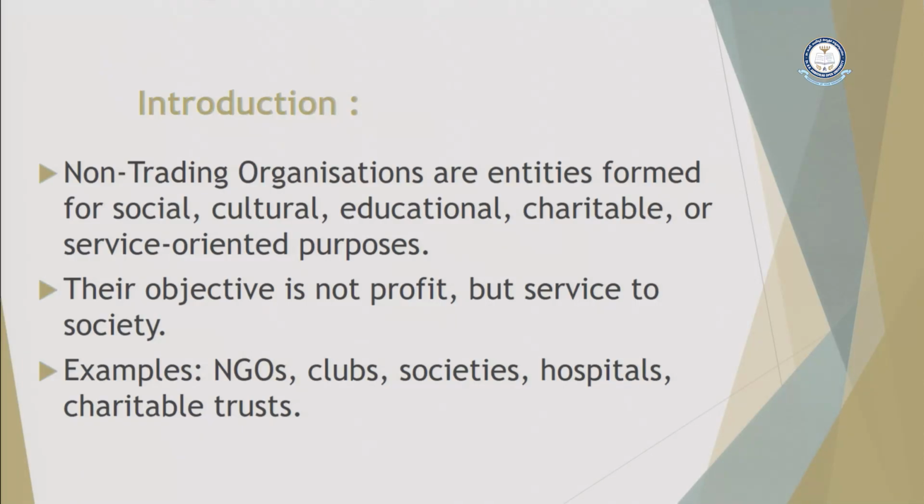Various types of organizations come under this particular category. For example, hospitals, NGOs, clubs, schools, charitable trusts. All these types of entities work towards servicing the people, servicing the society. So, profit is never the motive. Now, to understand non-trading organization better, let's see what the nature of it is.